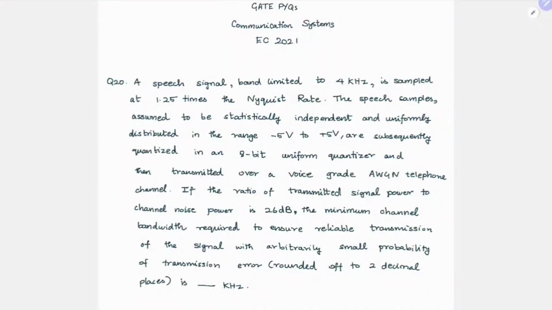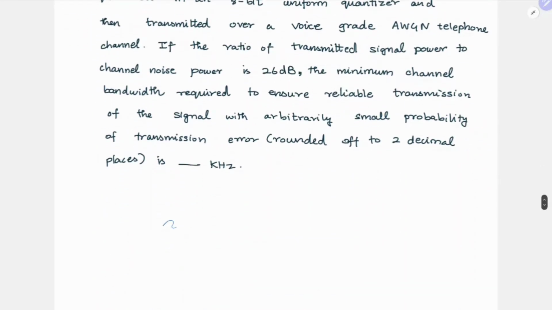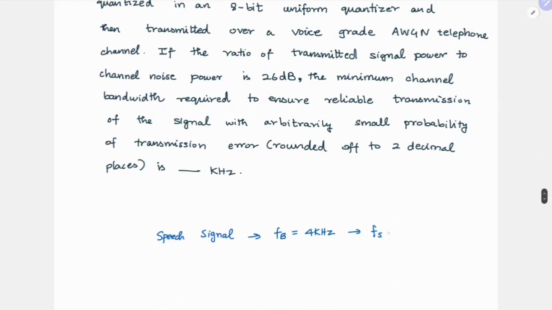Hello guys, welcome back. So here we have another question on communication systems from GATE EC 2021. A speech signal band limited to 4 kHz is sampled at 1.25 times the Nyquist rate. So the speech signal bandwidth is 4 kHz and then it is sampled at 1.25 times the Nyquist rate.